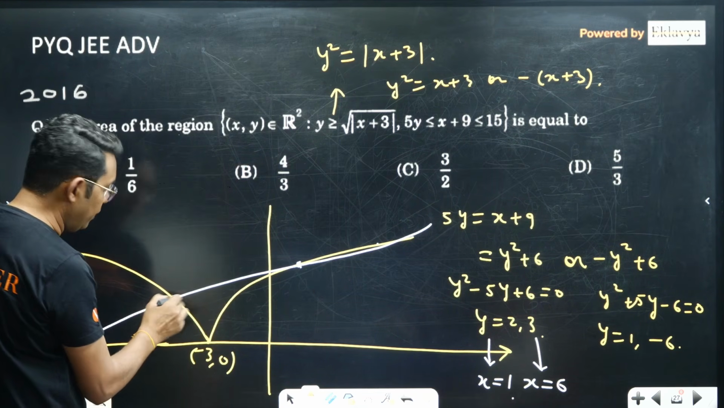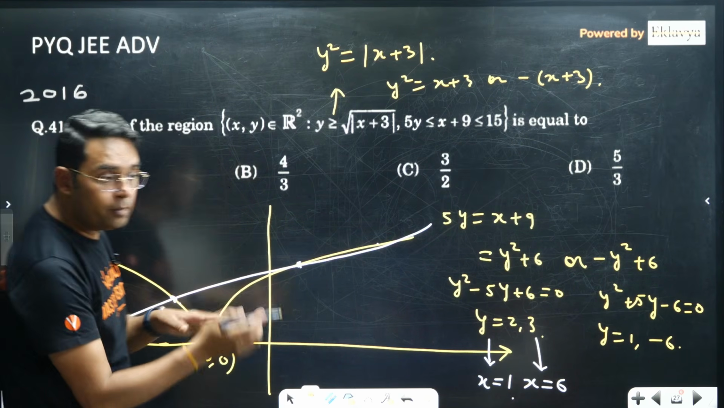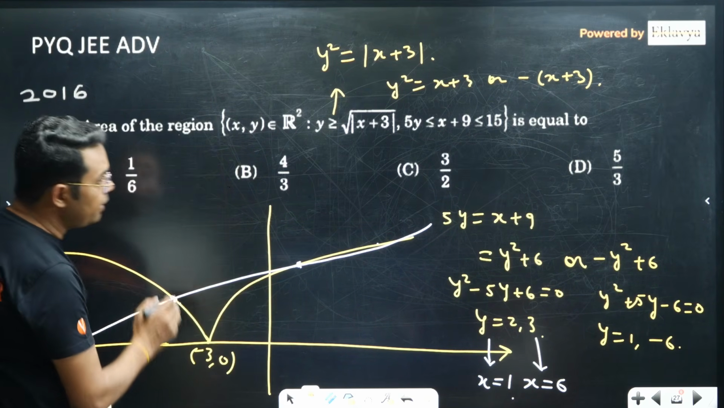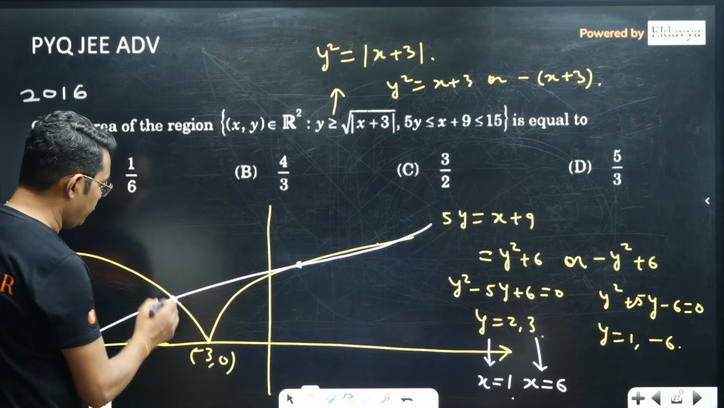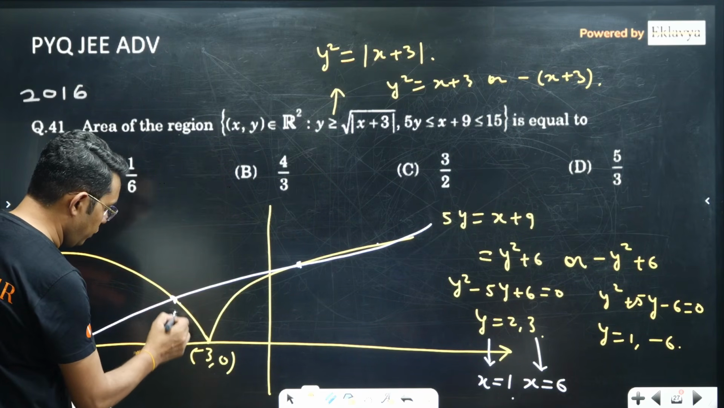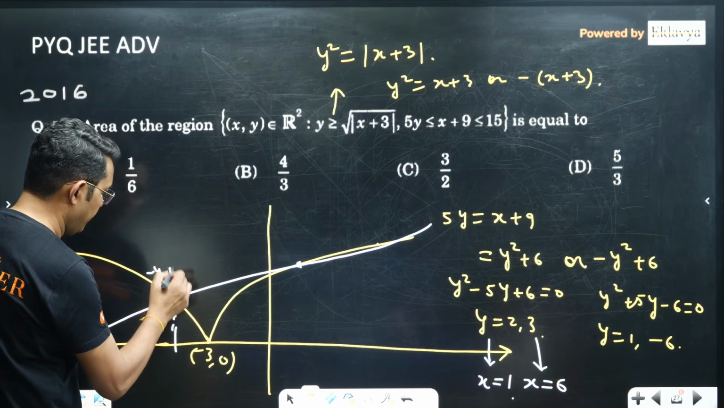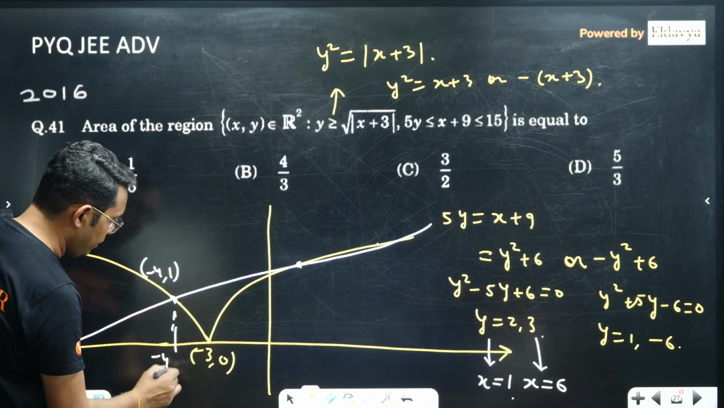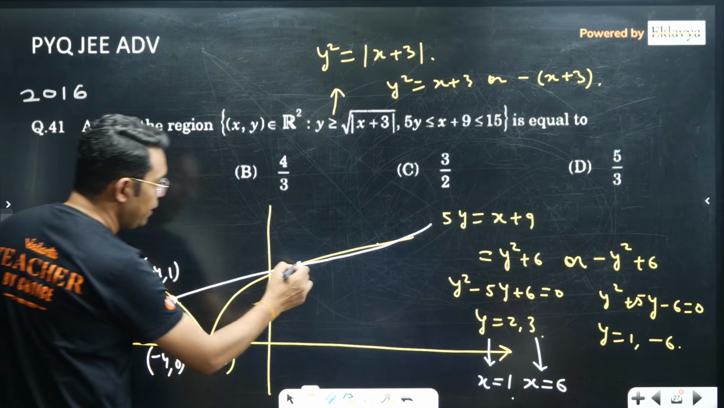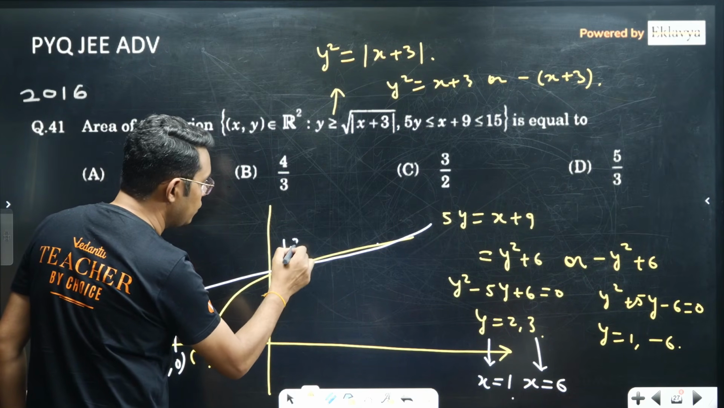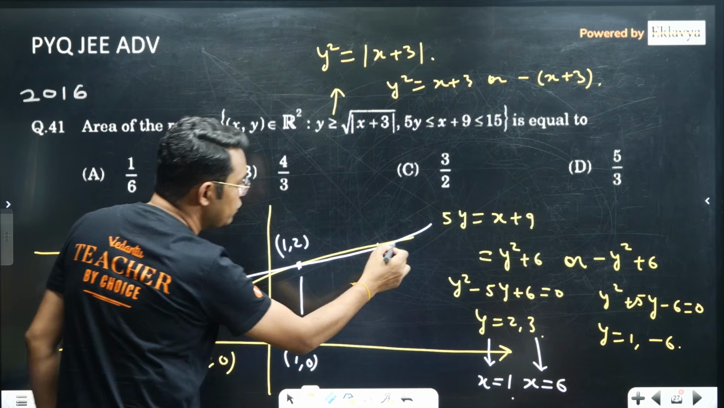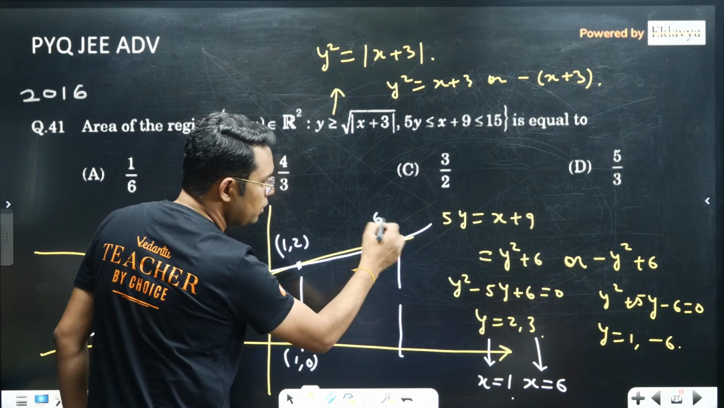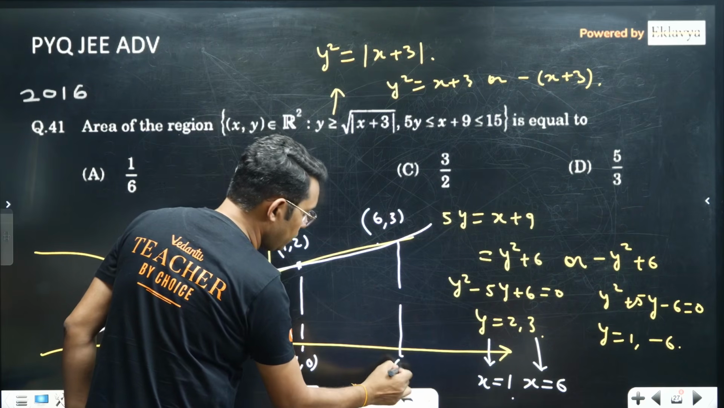That point will be for the other parabola, and the y coordinate is 1. If you put y is equal to 1, we will be getting x is equal to -4. So this point is -4 comma 1, and this will be -4 comma 0 here. That point is 1 comma 2. This point will be 1 comma 0 here, and this point is 6 comma 3. So this is 6 comma 0 here.